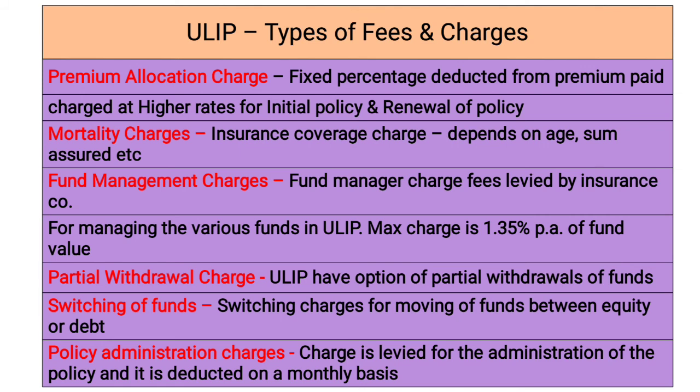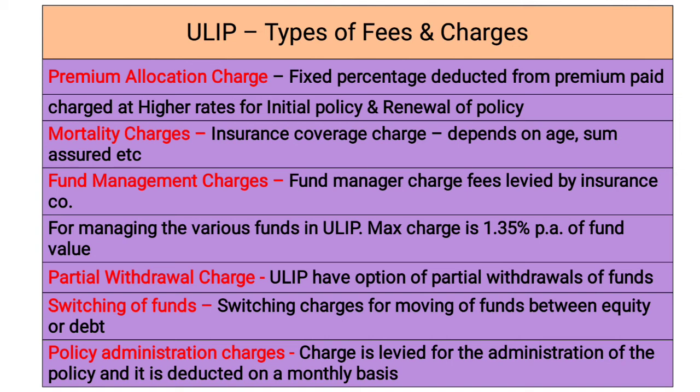The first charge is premium allocation charges. Here, on the premium collected by the ULIP from the investor, the insurance company charges a fixed percentage, which is called premium allocation charges. The investor has to pay these at the time of application of the policy and on subsequent renewals of the policy, and normally these charges are very high.